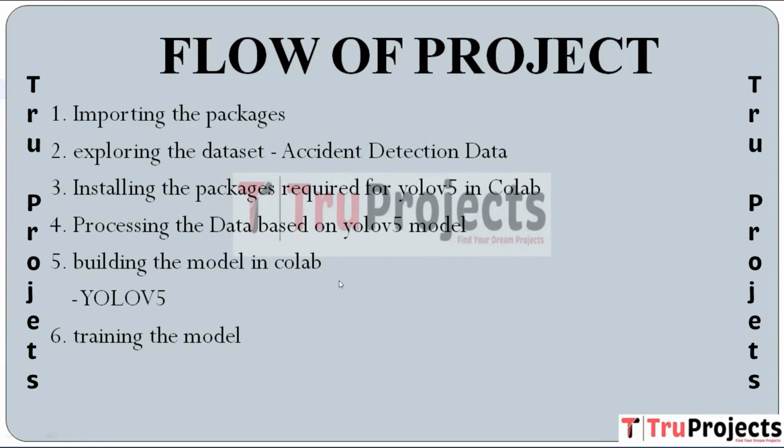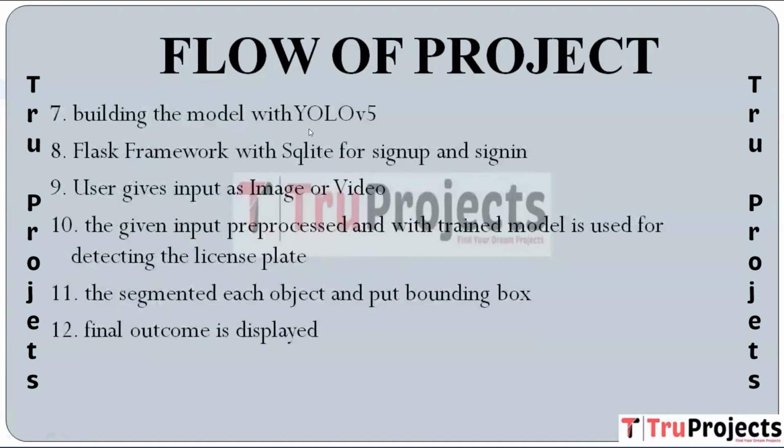Then next here we have building the model in Colab. The YOLO V5 model is constructed and configured for license plate detection. This involves setting up the architecture, parameters, and layers necessary for the model to perform the object detection. Then we have training the model. The YOLO V5 model is trained on the prepared dataset to learn and recognize license plates in images or video. Next we have building the model with YOLO V5. This step might be a repetition of step 5 for a separate model configuration. Ensure that the YOLO V5 model is ready for license plate detection.